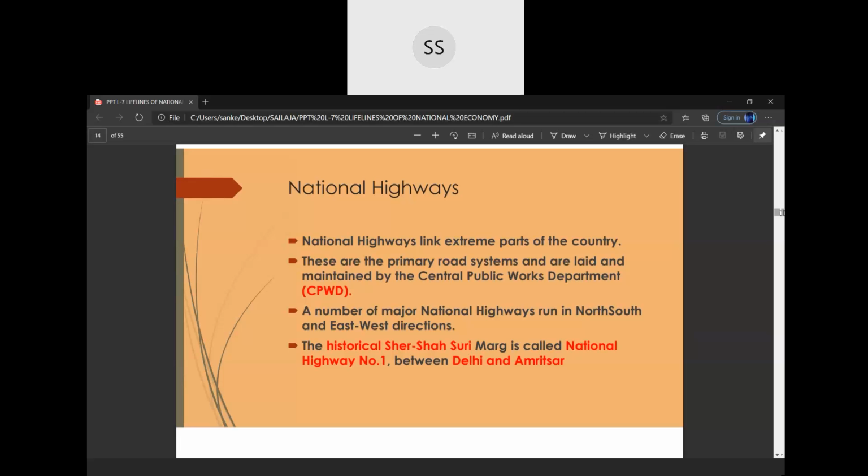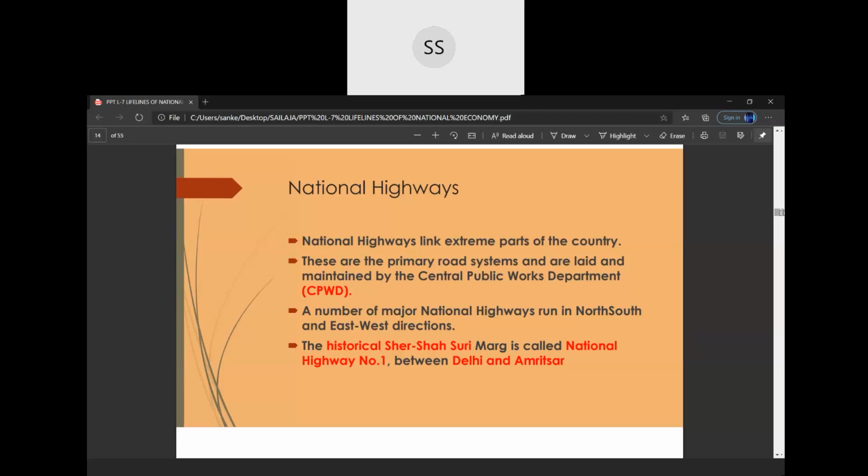For example, when we say Jaipur highway, if you are going from Delhi to Jaipur, that means you are going from Delhi to Rajasthan. So that's how we talk about these national highways.